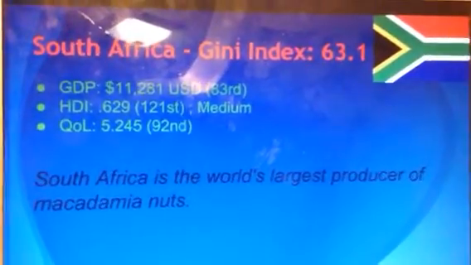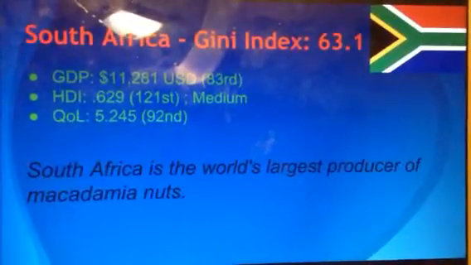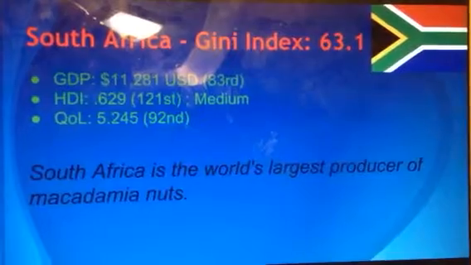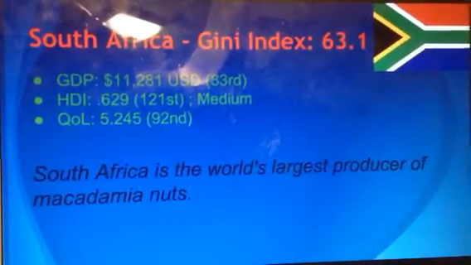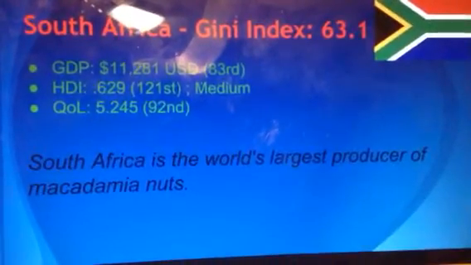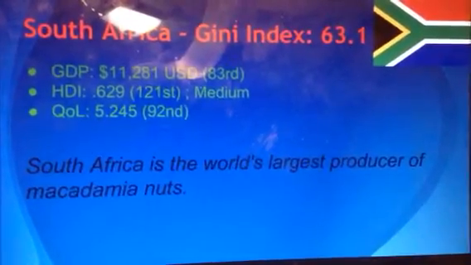Let's look at South Africa first. It has the highest Gini index in the world. In the last 30 years, it has made great strides to end apartheid and become a more equal country. However, many problems still remain, as the Caucasian minorities of the country still hold most of the money and most of the power, while many millions of South Africans still live in poverty.